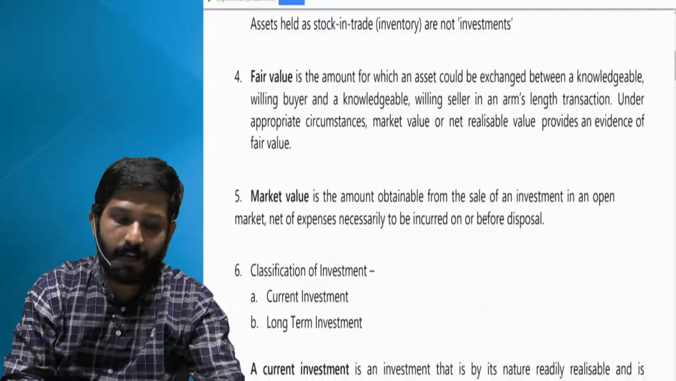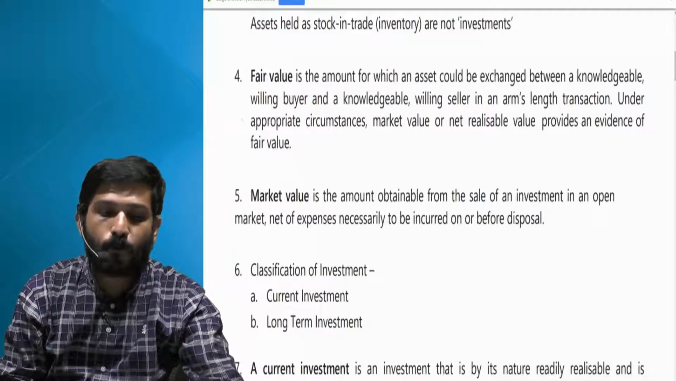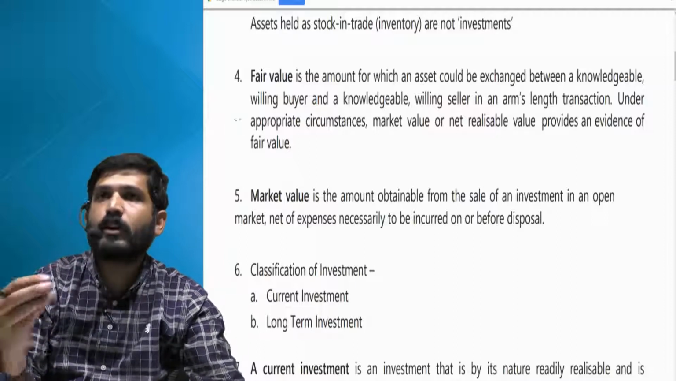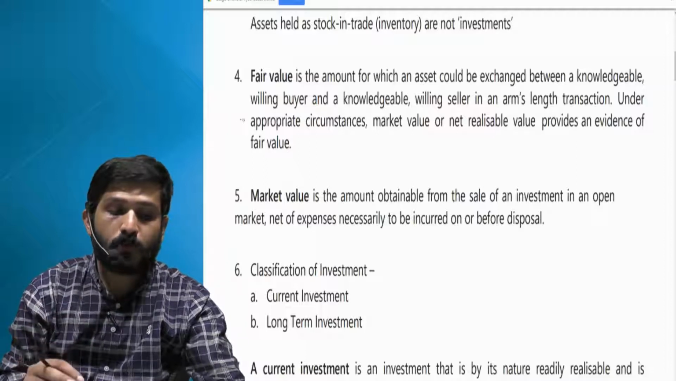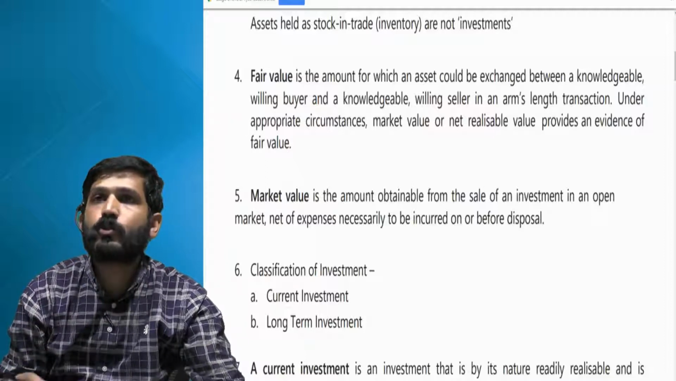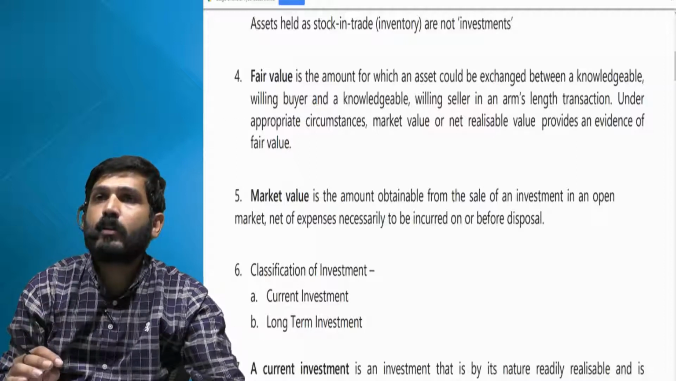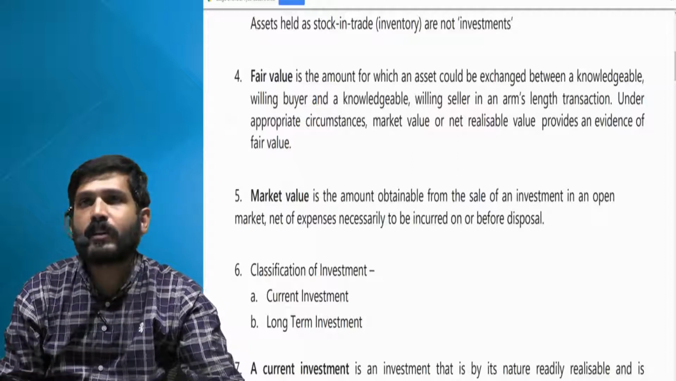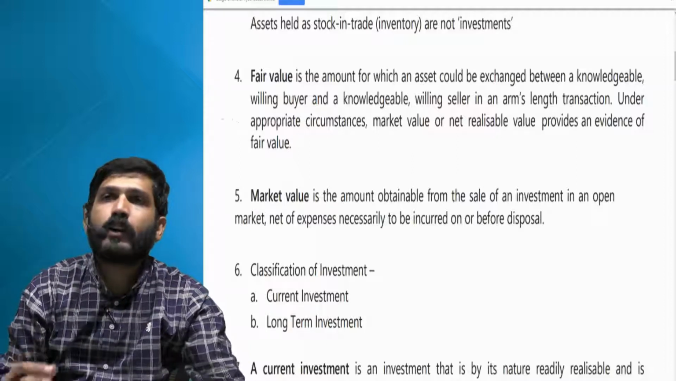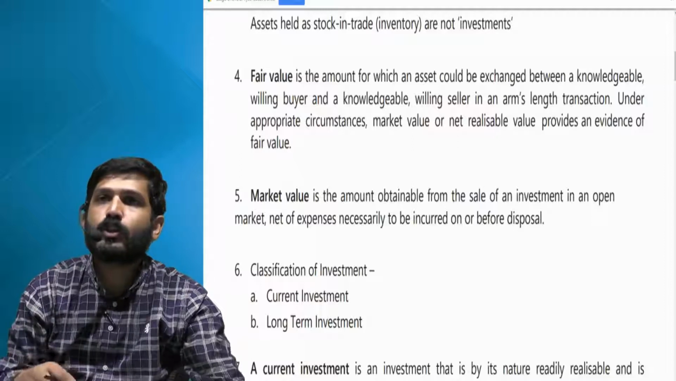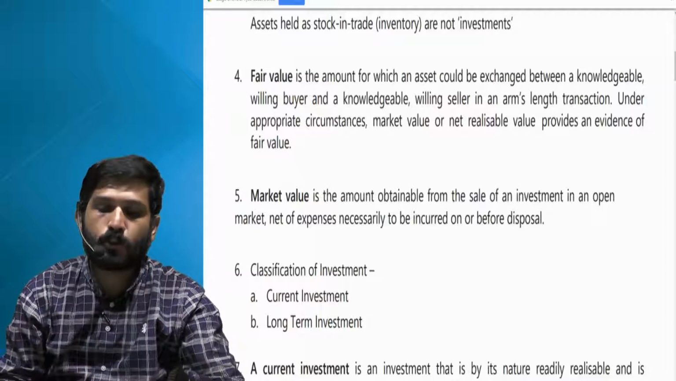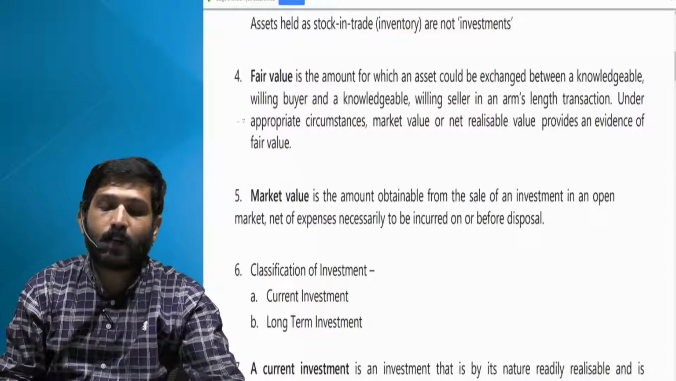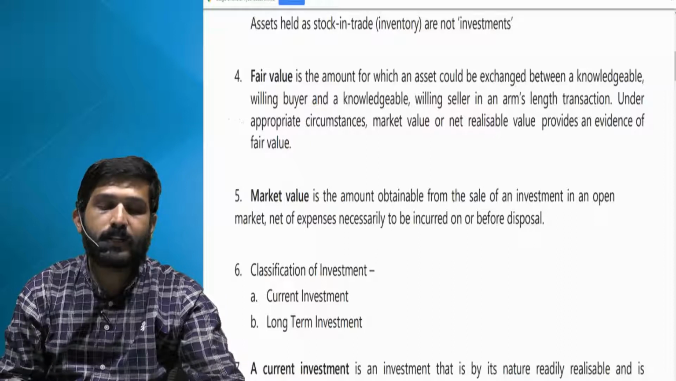First of all, fair value. Fair value is the amount for which an asset could be exchanged, the amount at which you can give that asset and earn money, between a knowledgeable willing buyer and a knowledgeable willing seller. So there should be both a knowledgeable buyer and seller, and they are willing to exchange that asset in an arm's length transaction. That is, there is no relation between them, there is no pressure, there is no other undue influence in that transaction. Under appropriate circumstances, market value or net realizable value provides evidence of fair value.